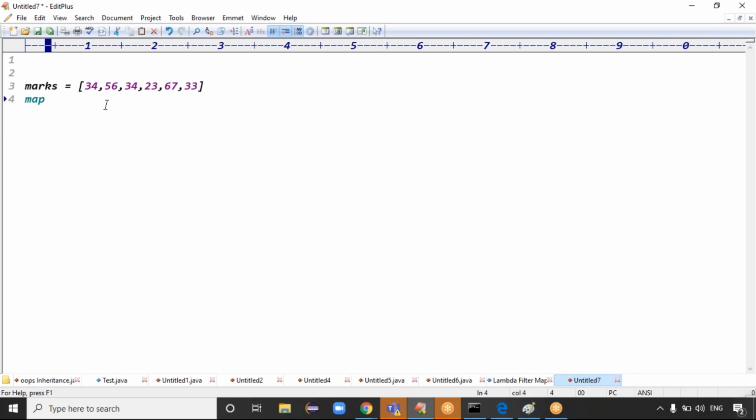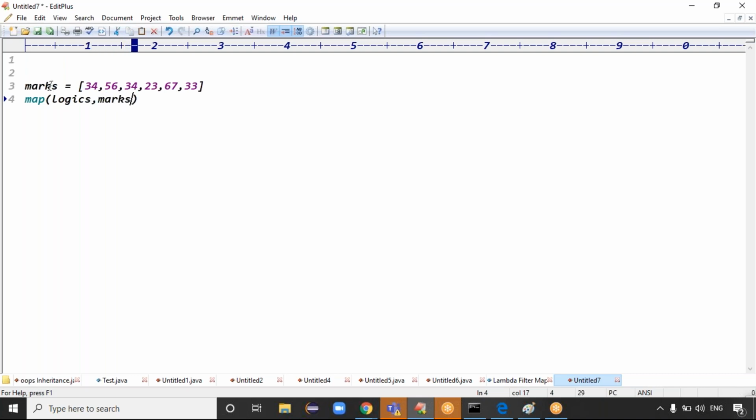So mappers will apply the operation on every element. Selecting specific elements is not possible. So mapper will do the operation on every element basically. Map is also expecting two arguments. The second argument is the input, and the first argument is the mapping logic, right? Map logic, guys.